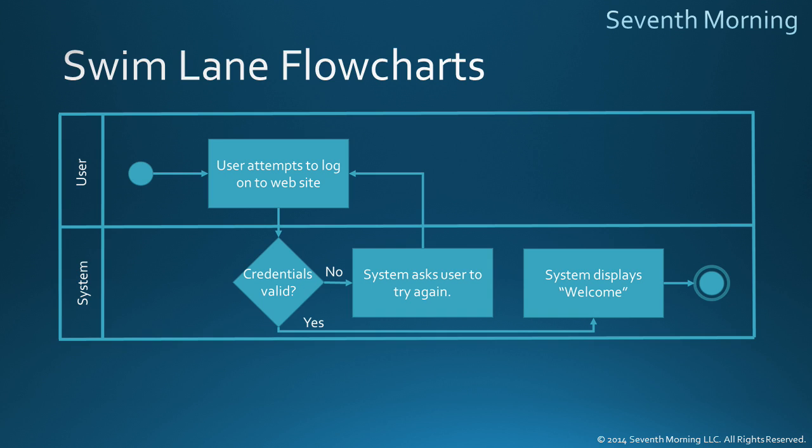So if you have to choose between the 2 types of flowcharts, ask yourself if you know who the actors are, essentially who's doing what. And also if there is a small number of them. Let's say 4 or fewer, including the system. If so, go for swim lane flowcharts. In other situations, you might start out with a regular flowchart and then decide later if you want to convert it into swim lanes.